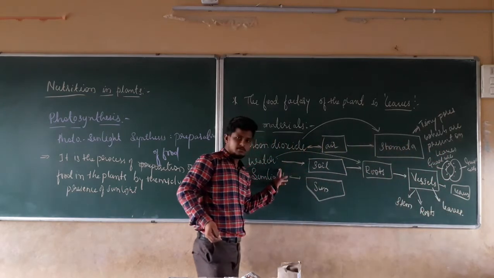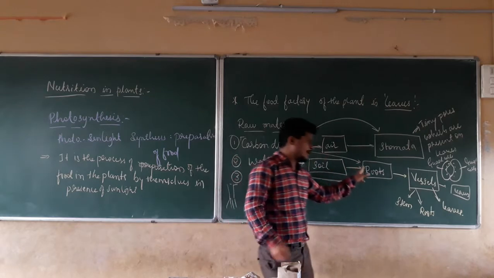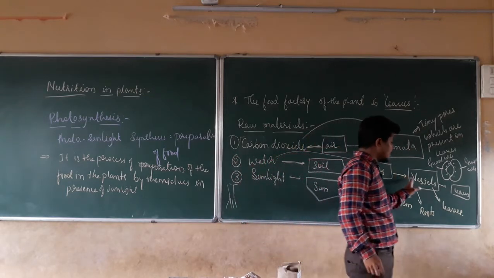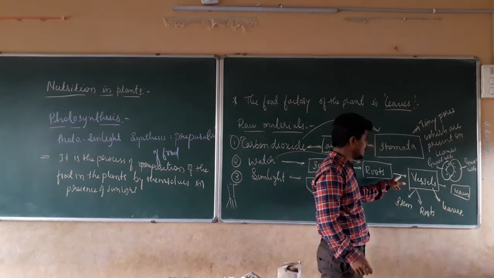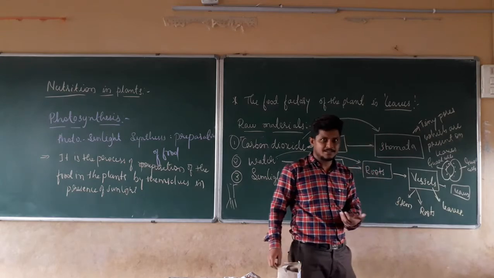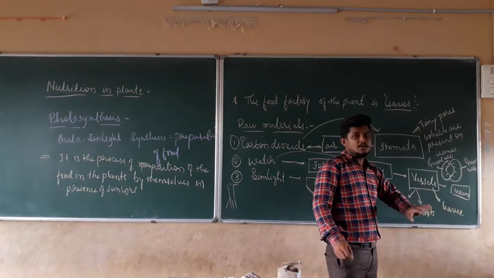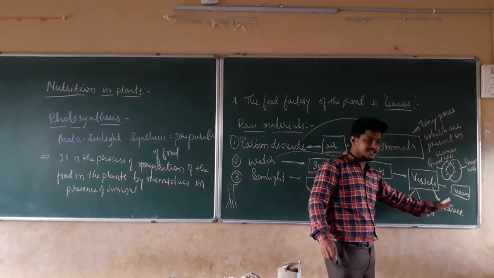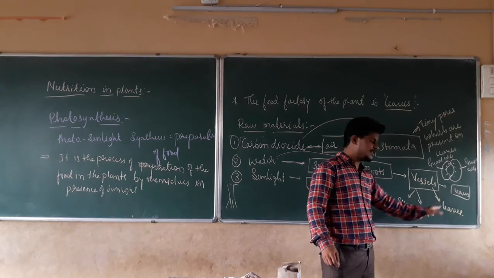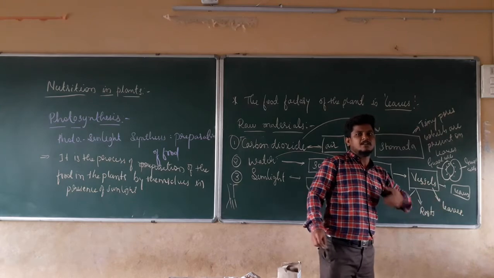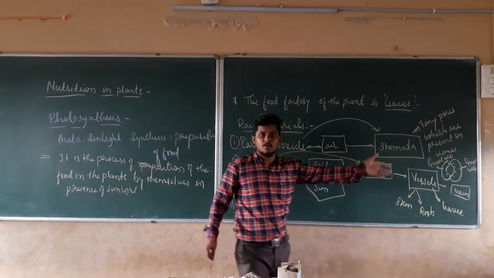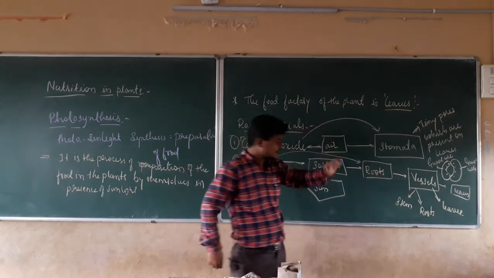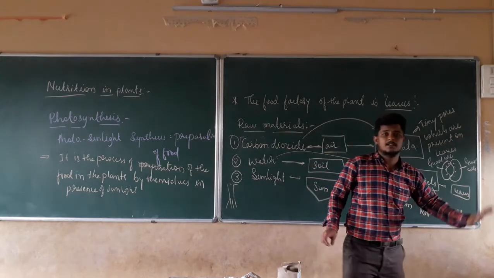Soil, water is there. The water is going to be collected by the roots. In the roots, water vessels will be there. Water vessels are the pipe-like structure. They are going to transfer the water to each part of the plant, that is, the stem, roots, and leaves. These are present in the stem, roots, as well as leaves. In this manner, the water is going to go to all the parts of the plant.